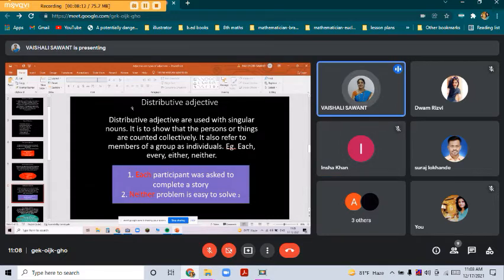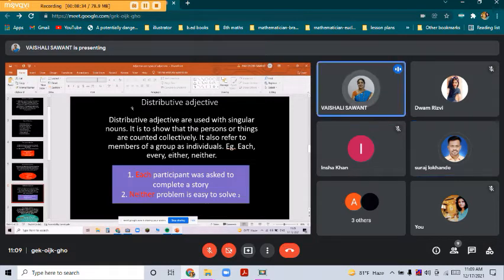Just like demonstrative, where we have words like this, that, those, these, the distributive adjective always comes with each, every, either, neither. So whenever there are words like this, it comes in distributive adjective. So distributive adjective is pointing out a member of a group or an individual.